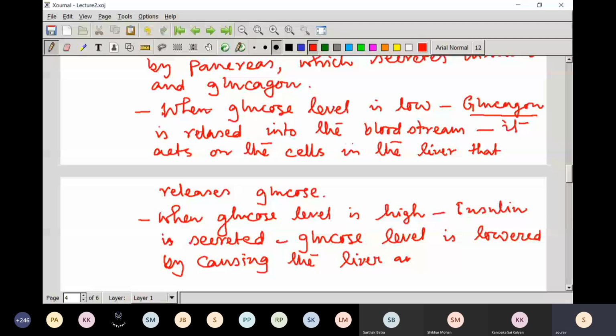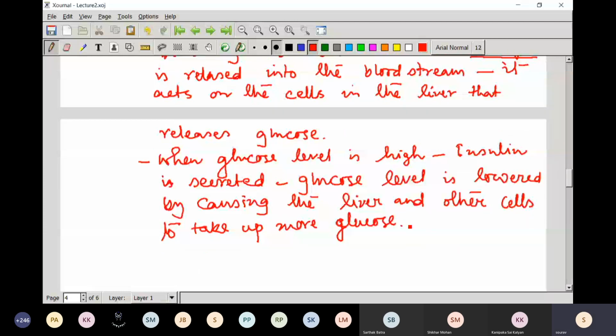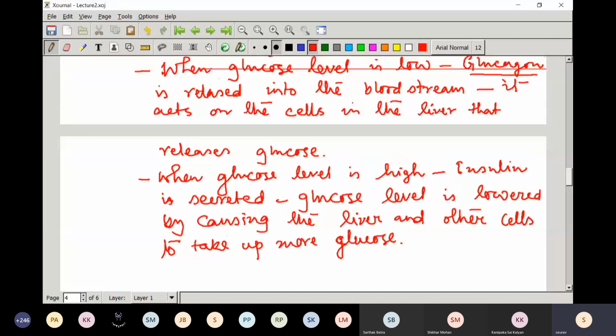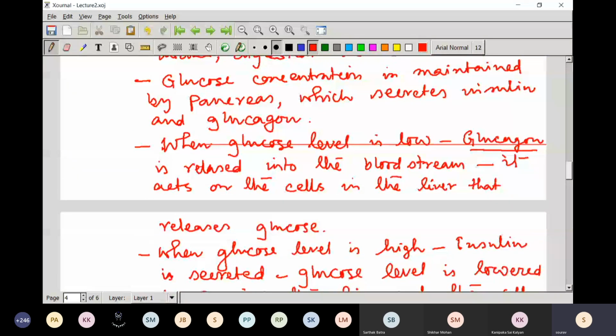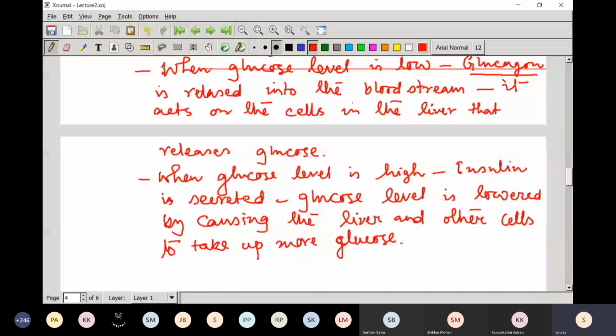So this is actually the mechanism. Whenever the glucose level goes up, you can see here what happens. When glucose level is low, glucagon is released into the bloodstream, and whenever glucose level is high, then insulin is secreted.